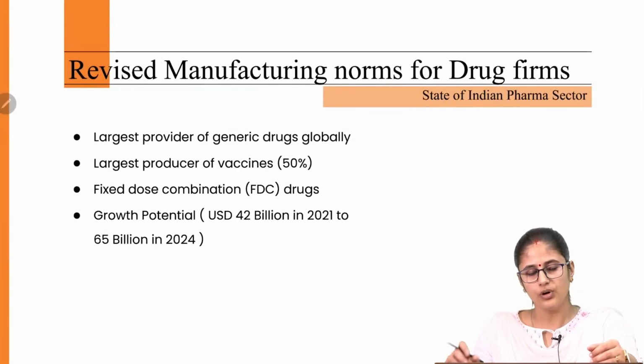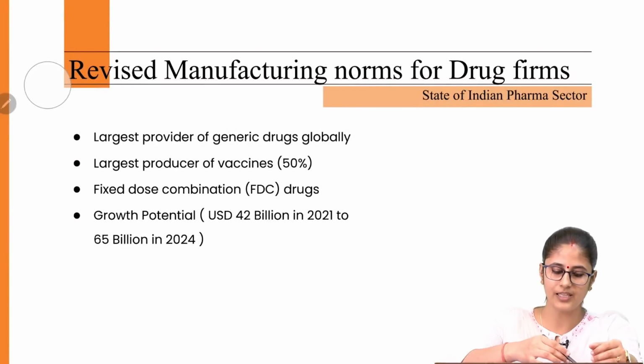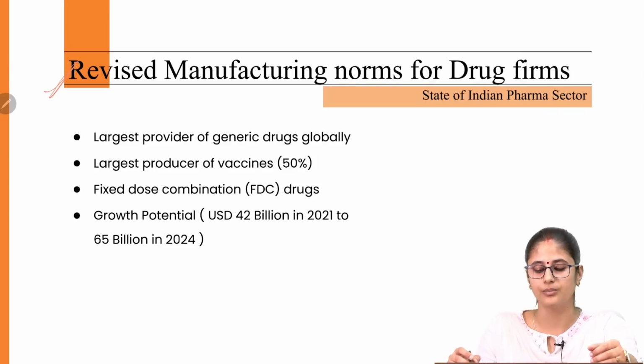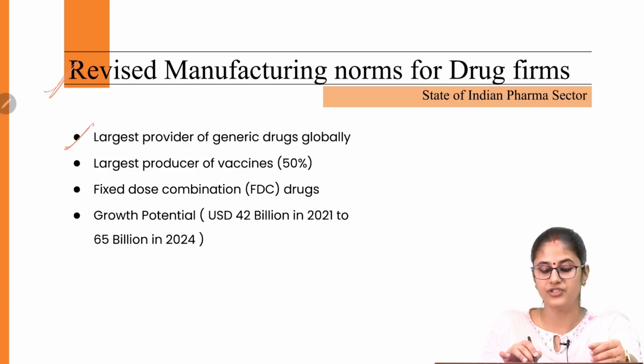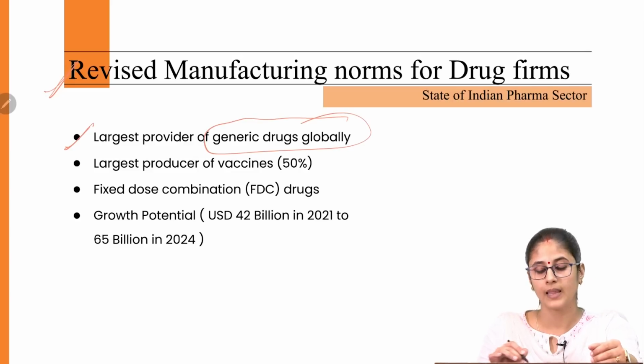Now, before we move on to the revised manufacturing norms which have been recently implemented by the Union government, we first need to understand what is the state of India's pharma sector across the globe. First thing is, India is the largest provider of generic drugs globally.